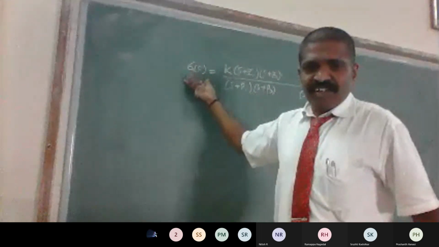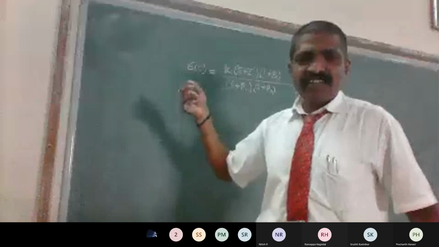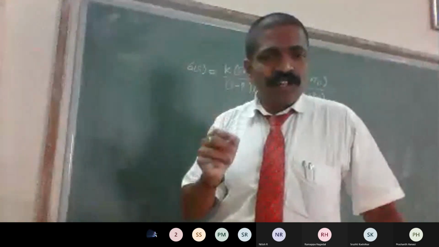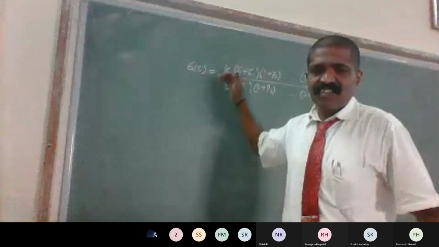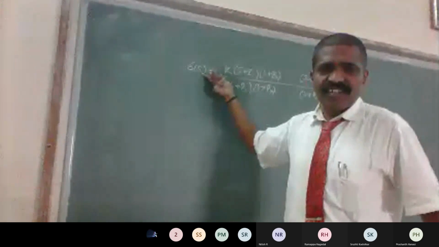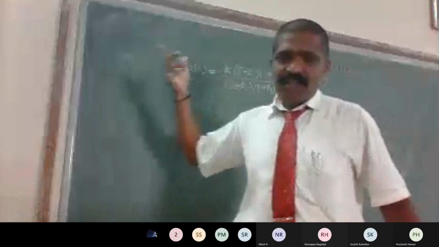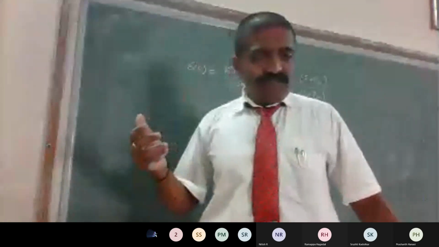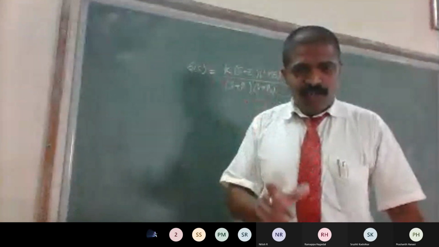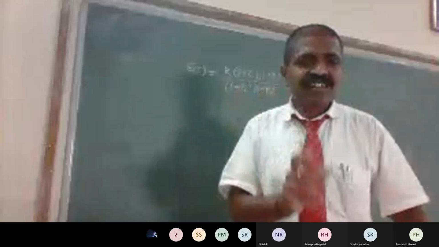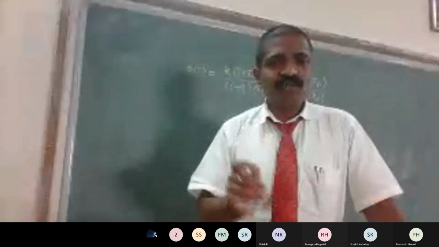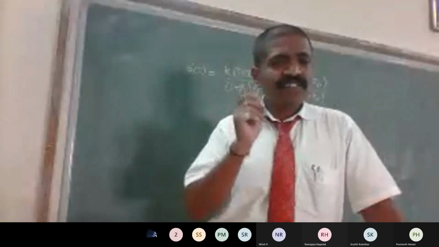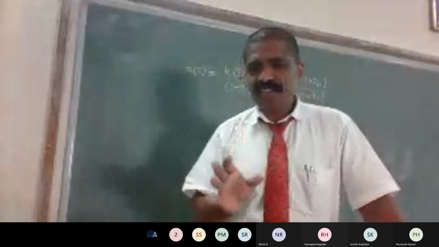The G of S, which I have written on the board, represents the open loop transfer function of the system. It contains zeros and poles and a constant term called gain. Okay. Now, from this open loop transfer function, let us conduct the analysis by assuming that this system is subjected to a unit negative feedback system.